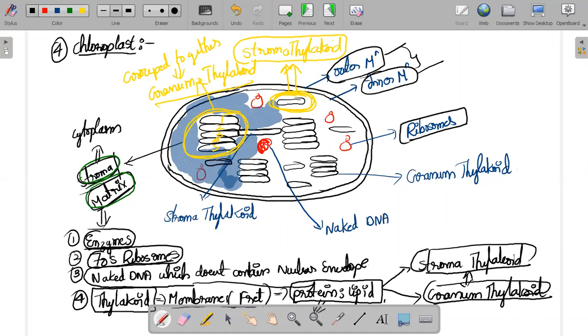Just wait a minute. Now tell me, ma, how many? Now see the diagram and tell me. I have drawn certain extra.